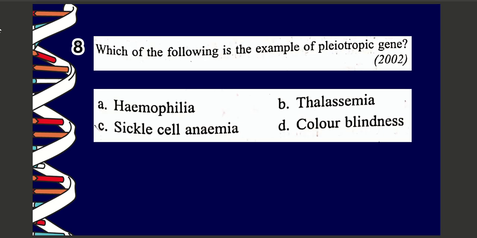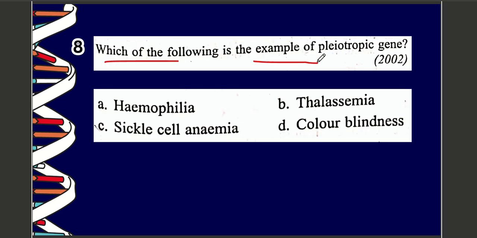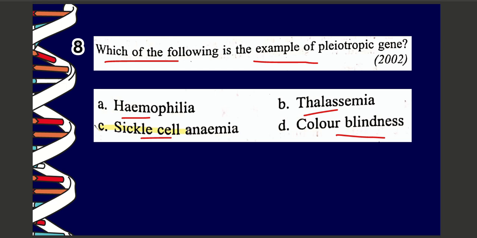Next question, question number 8. Which of the following is an example of pleiotropic gene? Options are A. Hemophilia, B. Thalassemia, C. Sickle cell anemia, D. Color blindness. The correct option is option number C, which is sickle cell anemia.